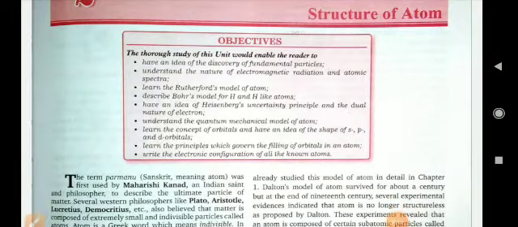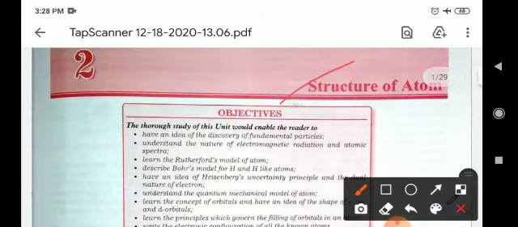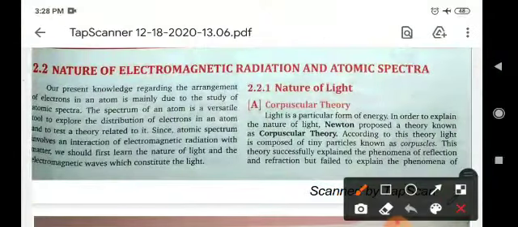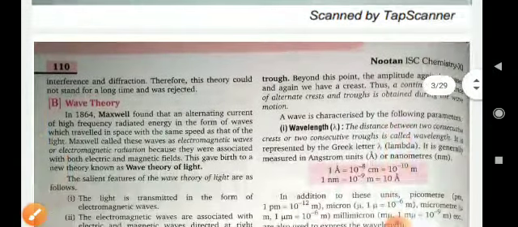In this class we will discuss the chapter structure of atom. Okay, structure of atom. And in this portion we will discuss the nature of electromagnetic radiation and atomic spectra. So what is electromagnetic radiation?